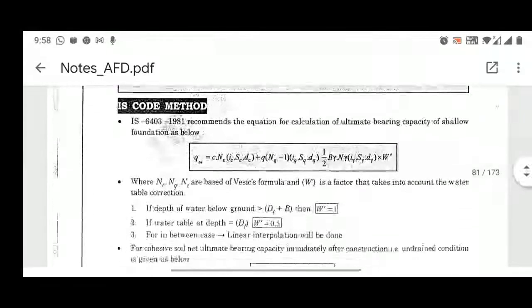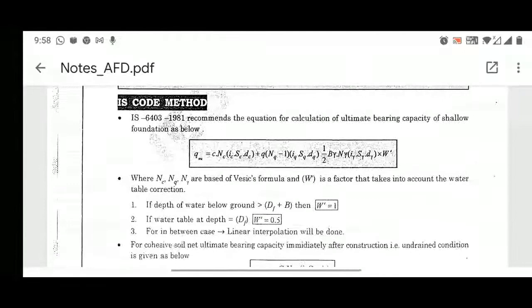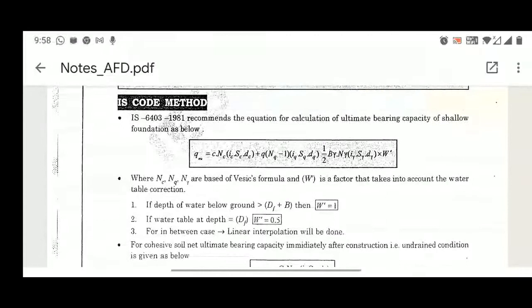Now another method is the Indian Standard Code method, IS 6403:1981. It recommends the equation for calculating the ultimate bearing capacity of a shallow foundation as below. So how will you compute this net ultimate? Net ultimate will be c Nc ic sc dc + q (Nq - 1) iq sq dq + half gamma B N gamma i gamma s gamma d gamma W'. Class, please note that W' is introduced in this expression for the net ultimate. That refers to your water table correction, and the rest of the terms are the same.